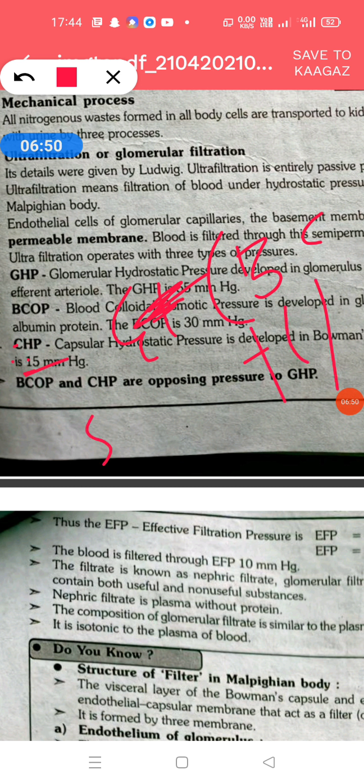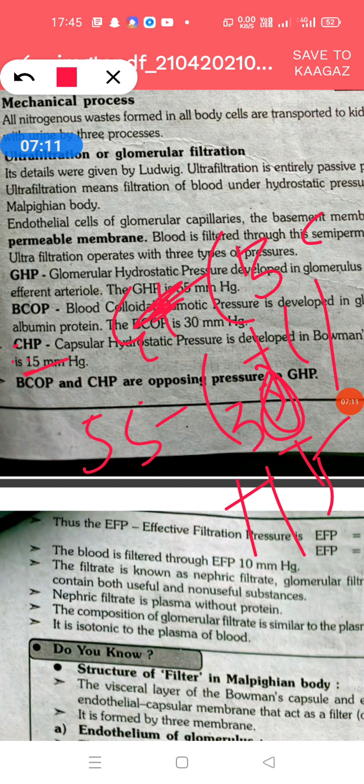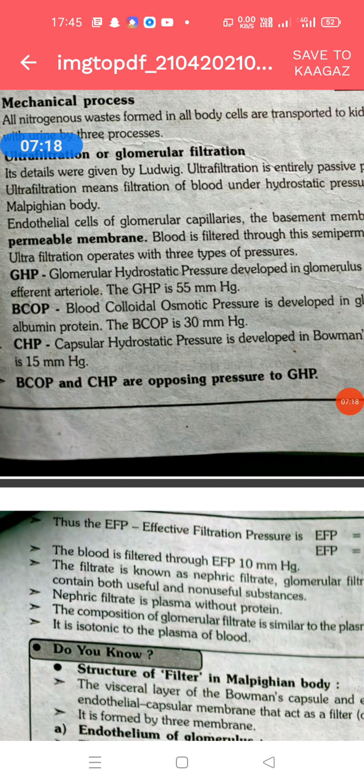Glomerular hydrostatic pressure is 55, minus 30, plus the pressure in the renal capsule, 15 mmHg. So 30 plus 15 is 45, and 55 minus 45 is equal to 10 mmHg. So this is the total effective pressure, or effective filtration pressure.